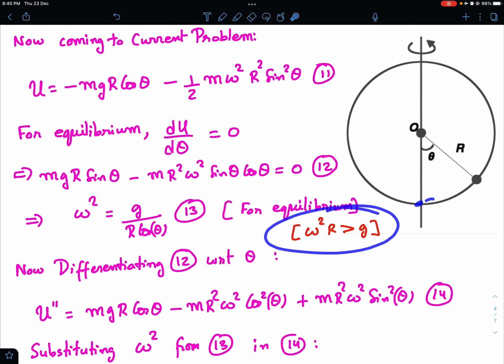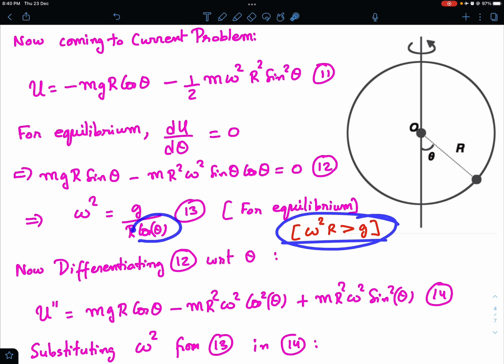So if omega square r is not greater than g, then theta cannot have any finite value, and the bead will just stay put at the lowest position. Okay, more on that later, but please do keep in mind, for theta to have any non-zero value, omega square r must be greater than g, otherwise the bead will just stay put. Why is that? More on that later on in the video. Okay, so bear this in mind, this is our condition.